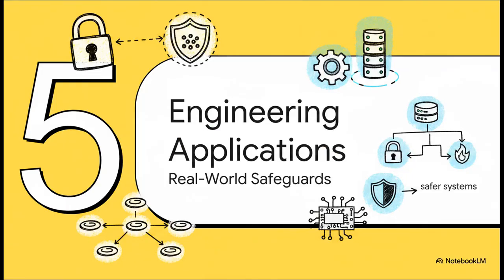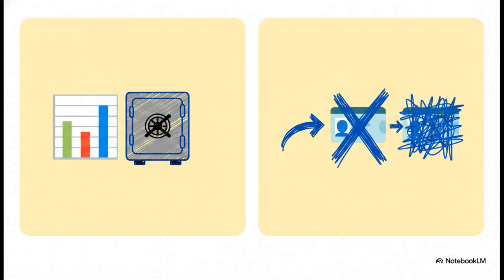Section 5. Real-world engineering applications. So, how can we actually use these findings? To fix these vulnerabilities, applied AI engineers have to design tailored safeguards for two specific types of privacy highlighted in the research. First, we have range-based privacy, which prohibits disclosing any specific subset of the underlying data. Second is change-based privacy, which prohibits reproducing the exact original sensitive value, like an ID number. Each of these restricts the agent's ability to contribute to joint reasoning in completely different ways, so your system architecture absolutely must handle them distinctly.